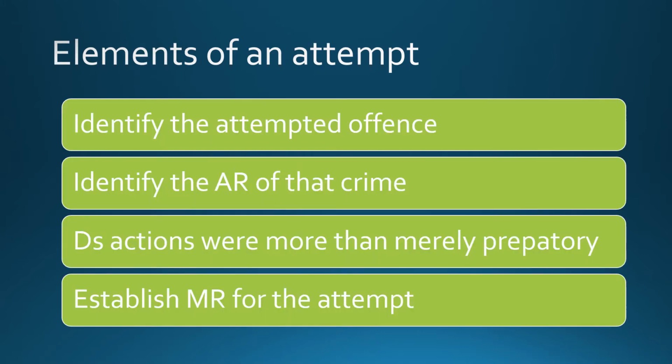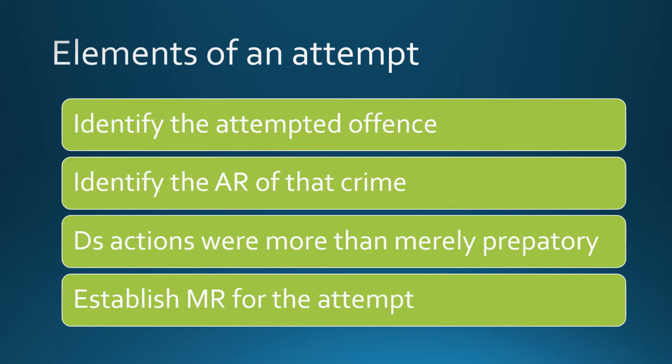So to make clear what it is we need to do, we need to identify the 4 elements of an attempt. The first is, in problem questions at least, identifying what the attempted offence is. Now sometimes that can be a little sneaky in scenarios, and we need to make sure we pull it out. Sometimes it'll be discreet, and that's absolutely fine, we can address that question then, but nevertheless we still need to identify the attempted offence. We then need to go on to identify the actus reus of that crime, so you do need that underpinning knowledge of the crime attempted.